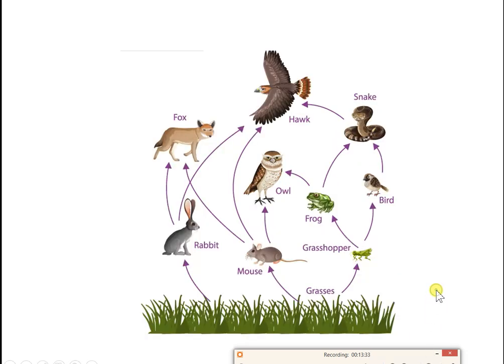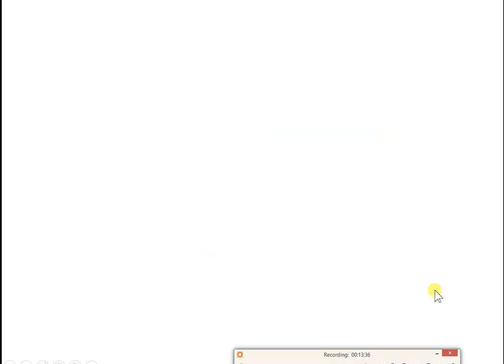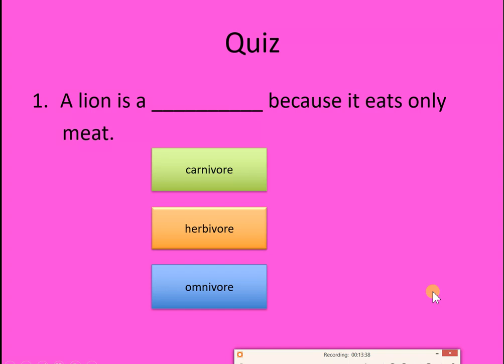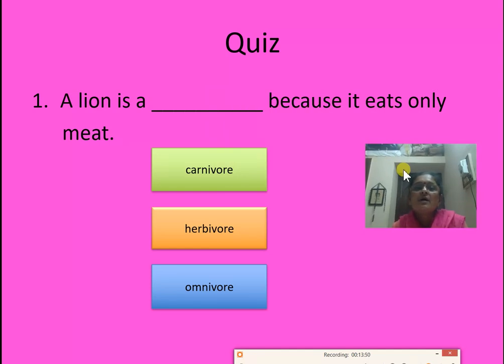This is a simple thing I explained here. So you already know about the food chain and the food web. I will ask you some questions regarding this explanation. One is, a lion is a dash because it eats only meat. Which one is correct? Yes, carnivore is the correct answer.